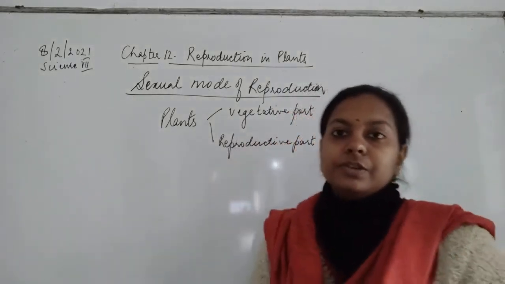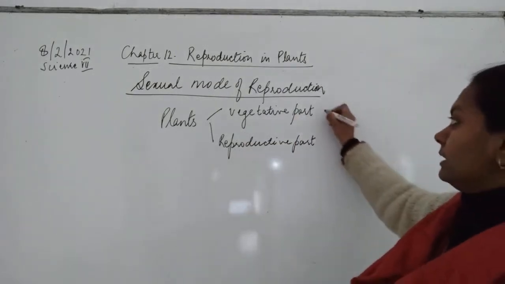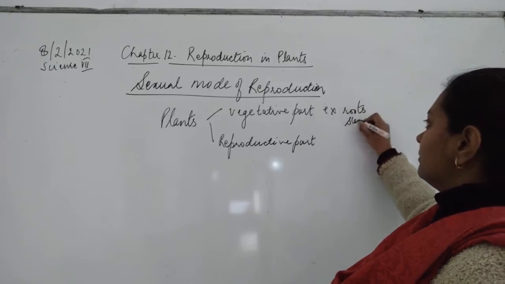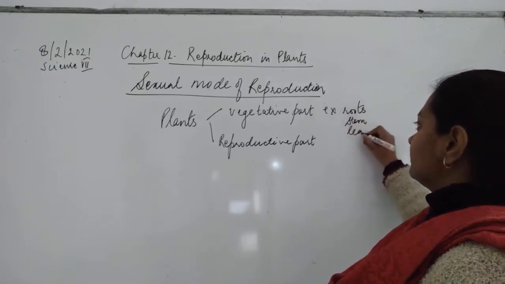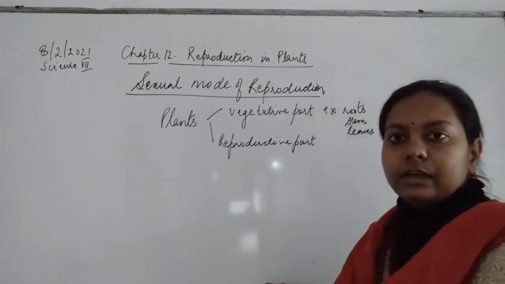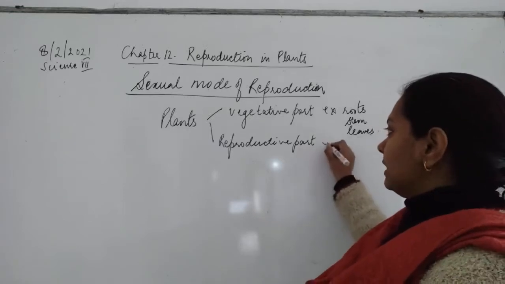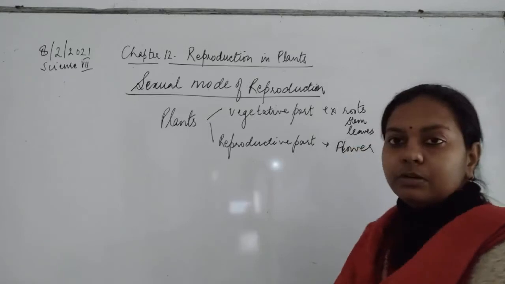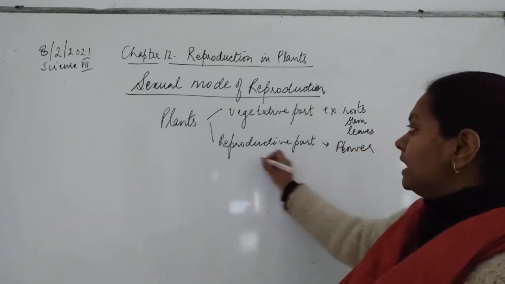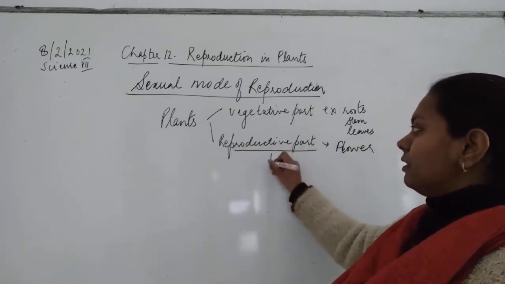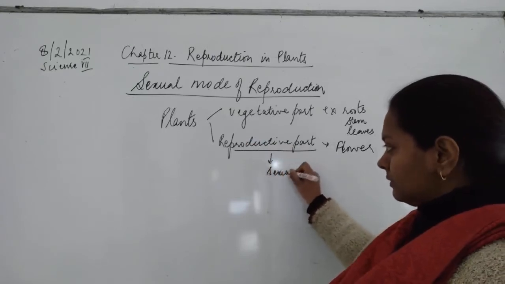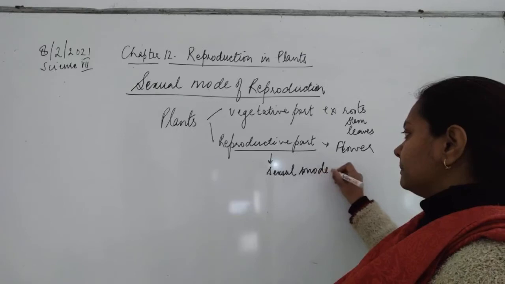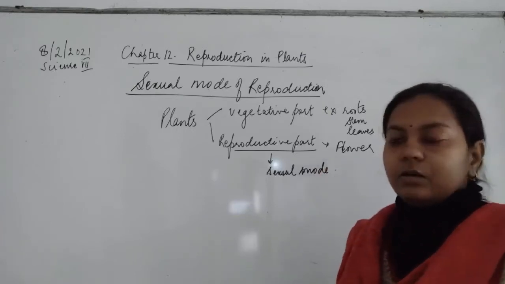Okay. So here if we talk about the vegetative part, we can take the example as roots, stem, leaves. And if we take up the reproductive part, the example is only flower. Now, these flowers are responsible for the other mode of reproduction.